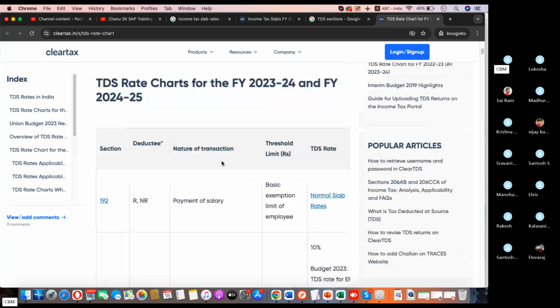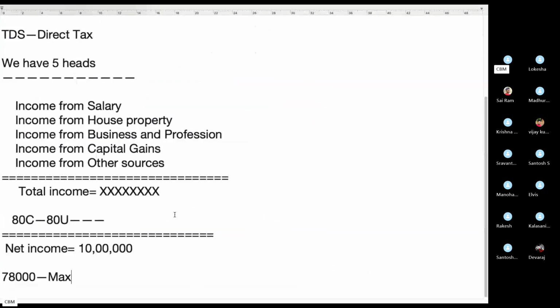Got my point? Now the question is where we need to deduct this TDS. TDS means advance tax. It is one kind of advance tax. Government will deduct TDS directly. Your employer is paying salary to you every month, so your TDS will be deducted every month. So this is one kind of advance tax.